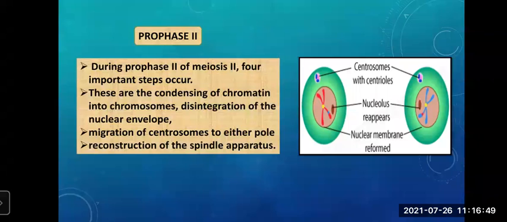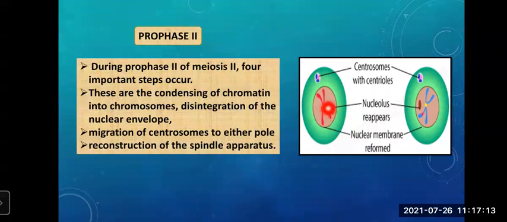Now we have started with meiosis 2. Okay. Now in meiosis 2, which is the first stage, prophase 2. Prophase 2. Now what happens? See, 2 daughter cells were there, isn't it? So in both the daughter cells, what will happen? 4 important steps occur. What are those?